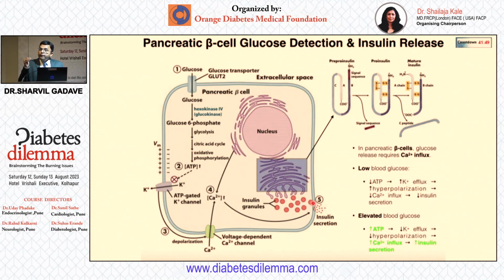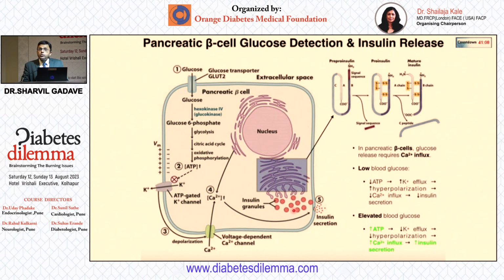Now let's say today evening you fast, you don't take dinner and you go to sleep. At night, your insulin secretion should fall. How that happens is that if there is low glucose, there is less glucose entry, so less ATP is produced. The potassium channels stay open, so potassium efflux keeps happening. So there is no depolarization. In fact, there is hyperpolarization, the opposite of depolarization. So the calcium gated channels stay closed, and insulin is not secreted.